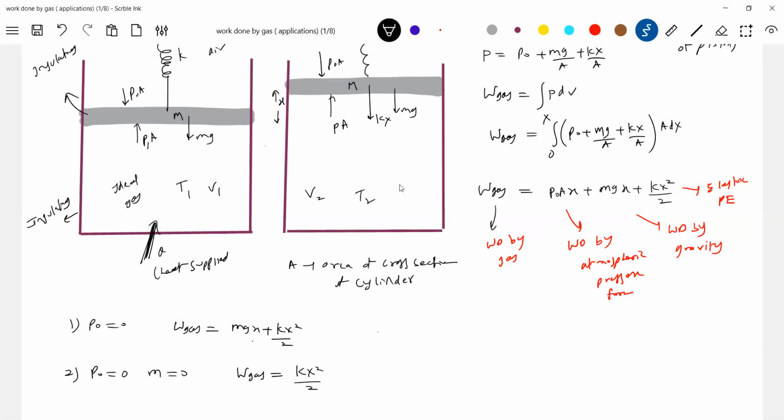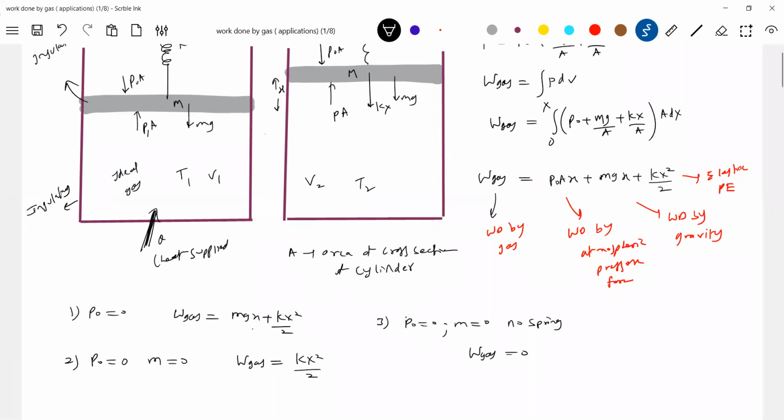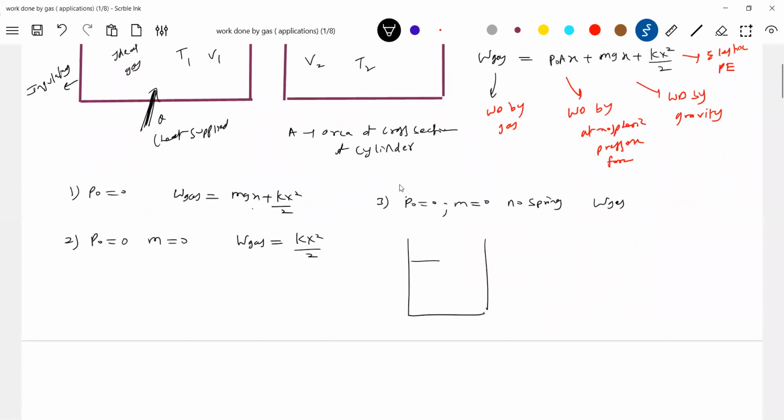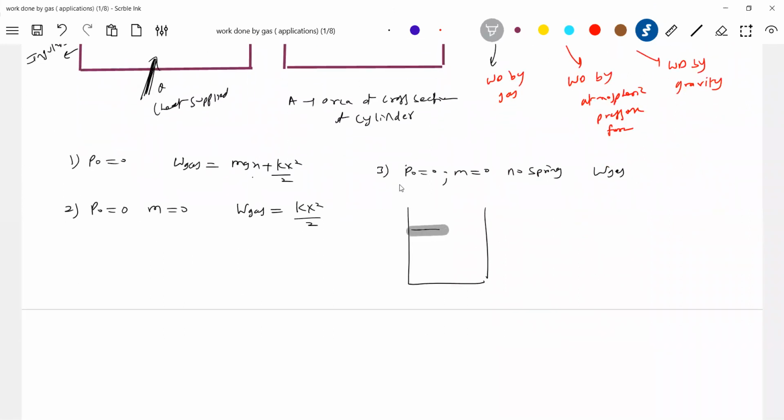Agree with this? Third case, there is no spring, let's assume, and there is no atmosphere. So here, no spring, P naught 0, M 0. Then what happened to the work done by gas? It is 0, because though it has expanded, nobody is there to accept the work. So what is the meaning of this? Sir, we are not understanding the last part. It is like a free expansion.